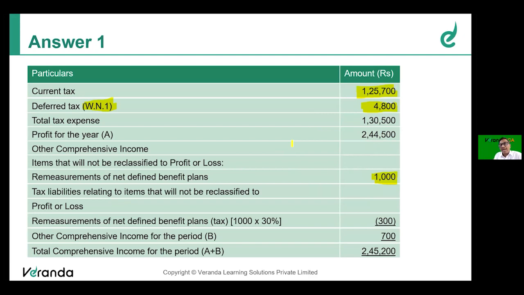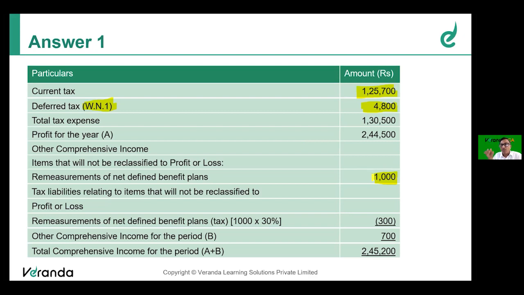So therefore, what will happen? You have to credit the OCI and debit the provisions. It could have been wrongly taken as a part of the liability. Now we are recognizing 1,000 rupees gain as part of the OCI. So to that extent, the provision amount will reduce, and it will be shown as income of 1,000.